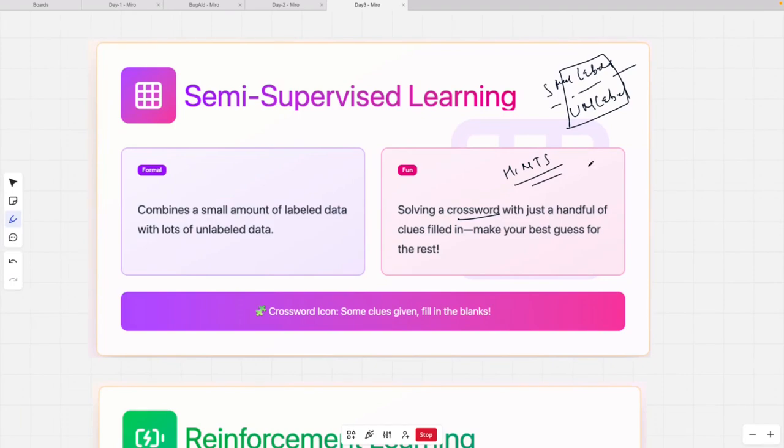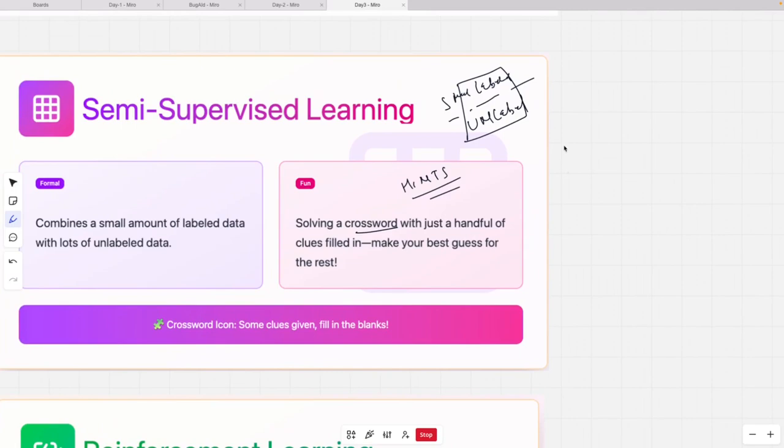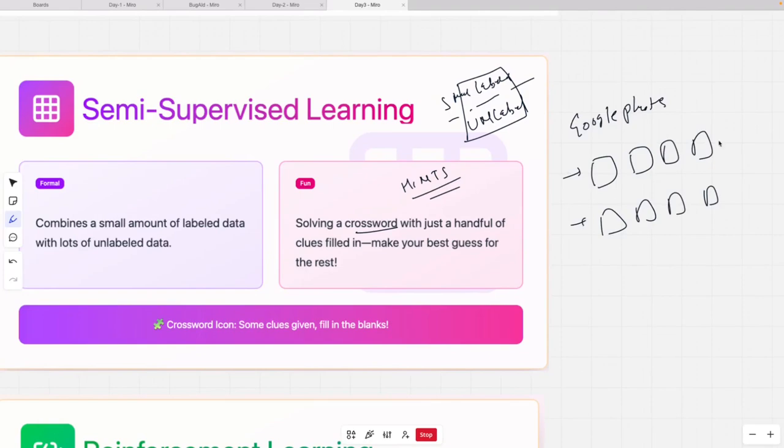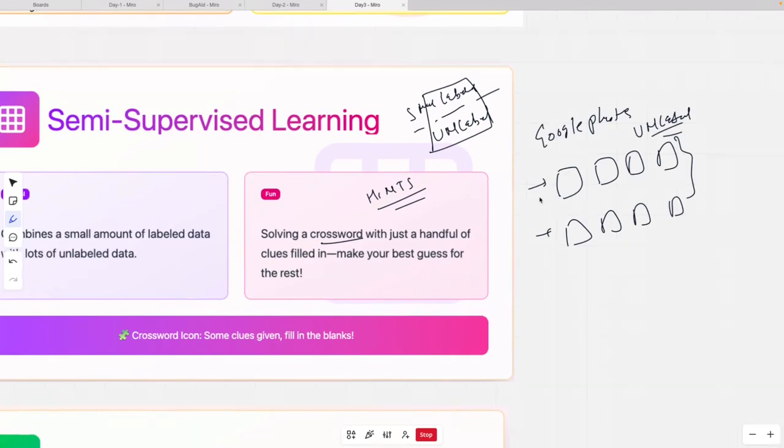A good example which I like to discuss here is Google Photos. You keep uploading a lot of photos there, so you have a lot of data, and it is all unlabeled, because it's not that whenever you upload an image you always say, okay, this is dad, this is this person, that person.